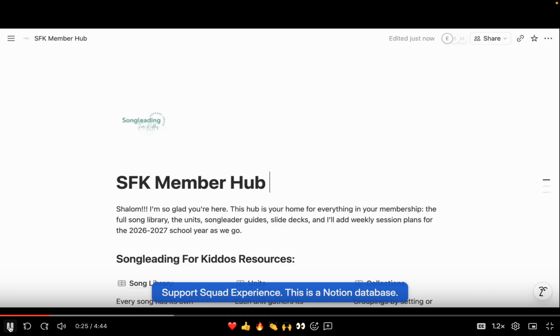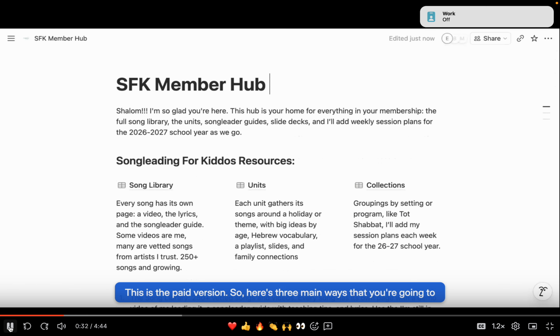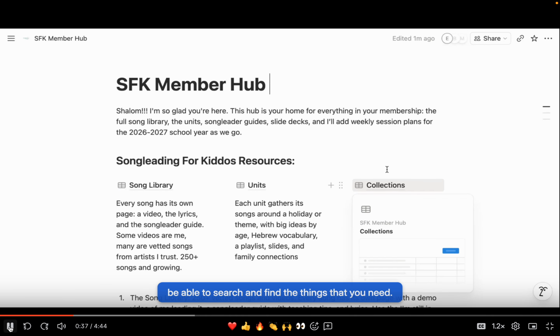This is a Notion database. There's a few things I want to show you before you jump in. Of course, you can always play with it as you see fit. This is the page that you got emailed to you. So here's three main ways that you're going to be able to search and find the things that you need.